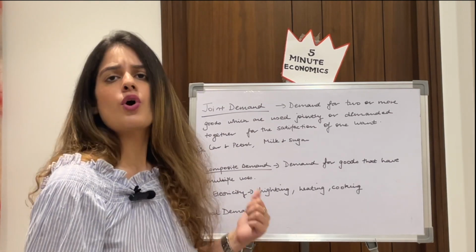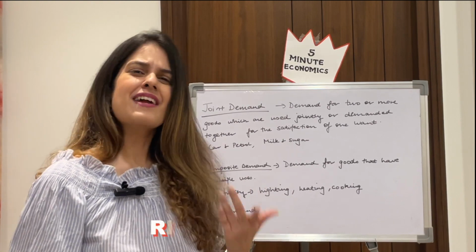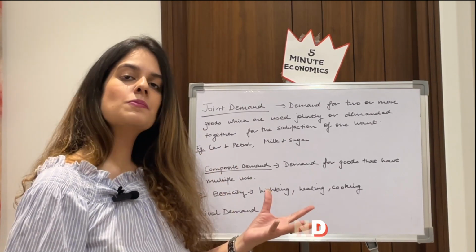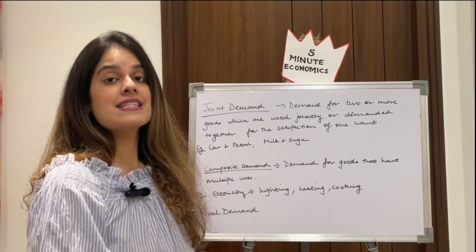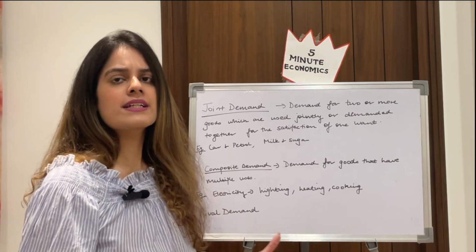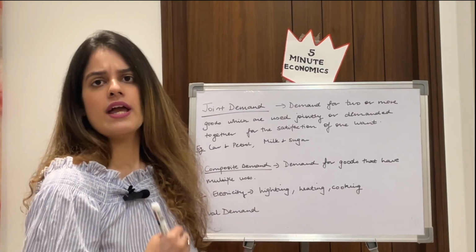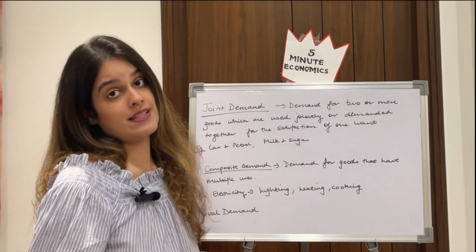Now, at times, composite demand is also known as rival demand. You will think, how can composite demand be known as rival demand? Well, guys, that is true, because supposing the price of electricity falls, everyone wants to use more electricity because it has so many uses.